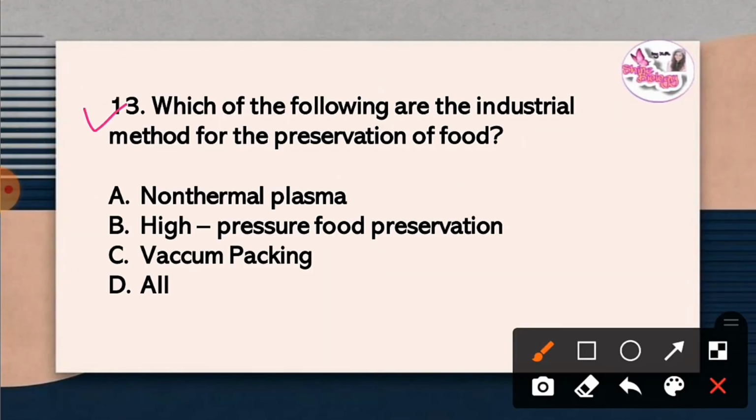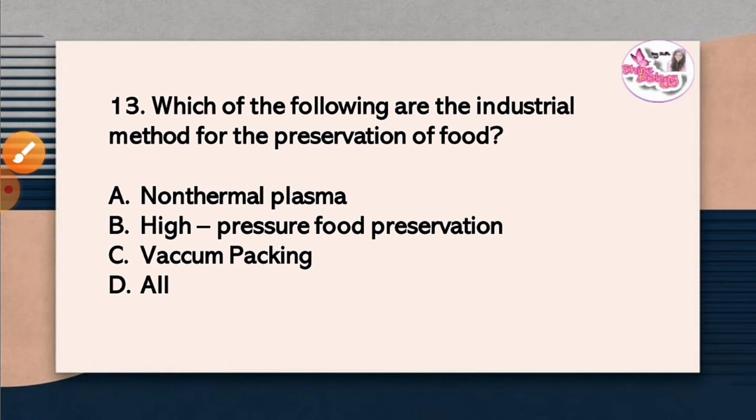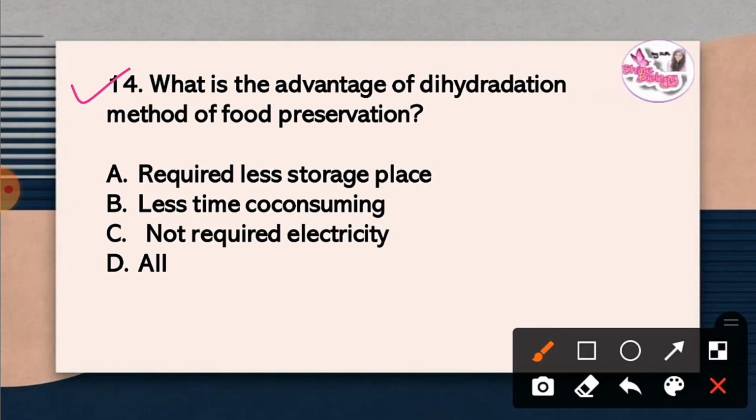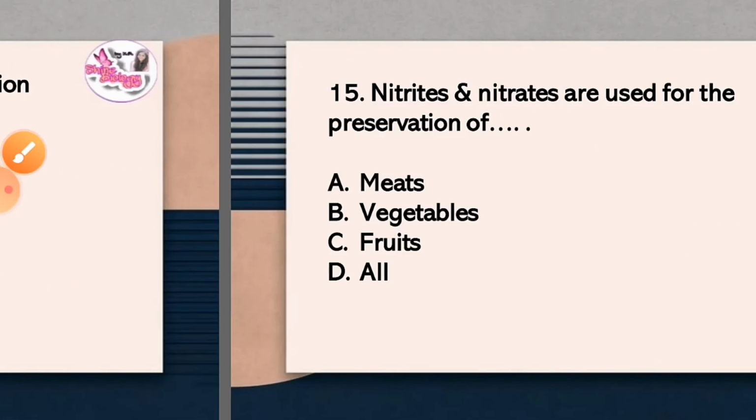Question 13. Which of the following are the industrial methods for preservation of food? The correct answer is option D, all. Non-thermal plasma, high pressure food preservation, vacuum packing are the industrial methods for preservation of food. Question 14. What is the advantage of dehydration method for food spoilage? The correct answer is option D, all. Requires less storage place, less time consuming, no electricity required in dehydration method of food preservation.